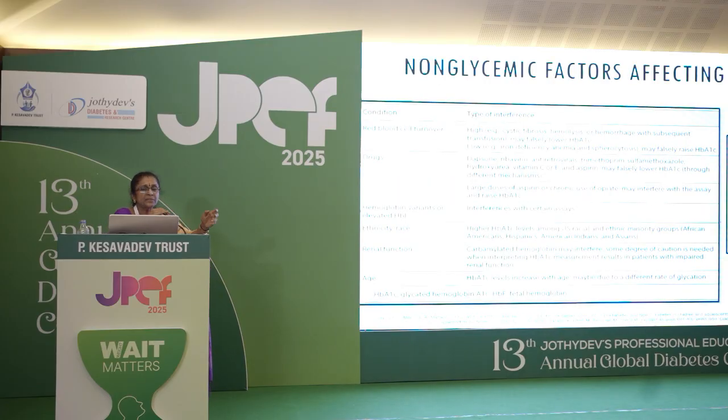So I said the conditions: iron deficiency, vitamin B12 deficiency, asplenia, hyperbilirubinemia, hypertriglyceridemia, and in some cases of hemoglobinopathies, everywhere it is falsely elevated. Aging is a process. Within 1 decade, you can have an increase of HbA1c by 0.1%. And what are the